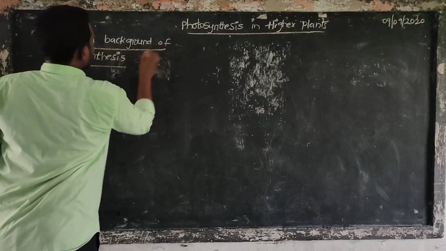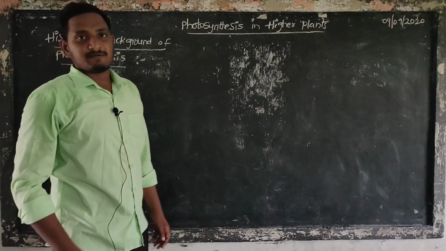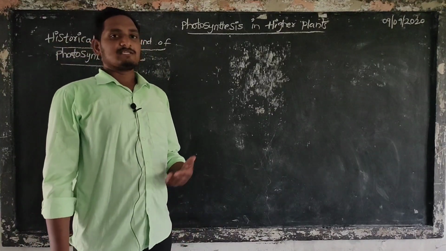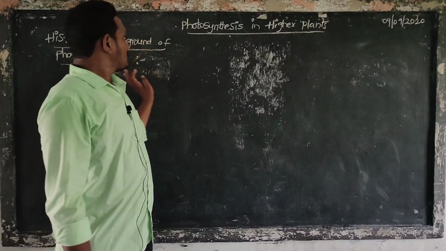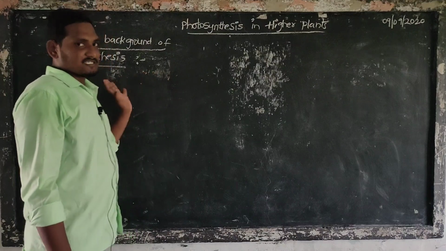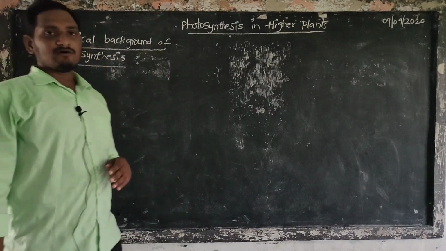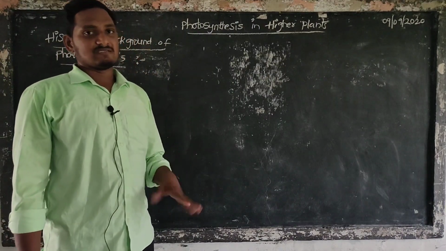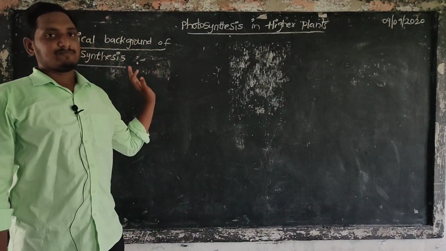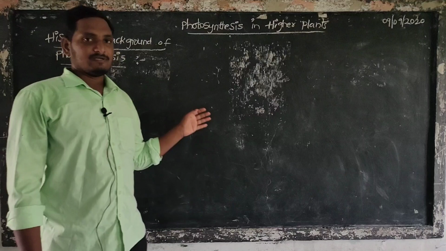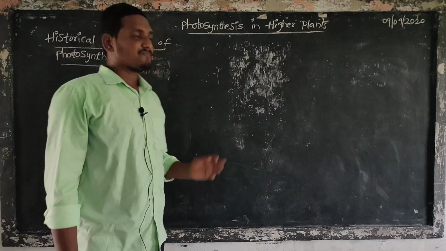It means so many scientists, their discoveries, their contributions and their experiments. So we need to discuss this concept, the historical background of photosynthesis. Many years back, many scientists conducted their experiments and gave some conclusions.